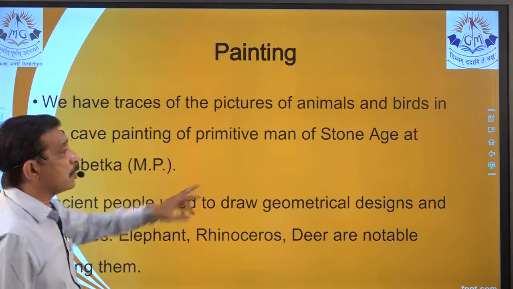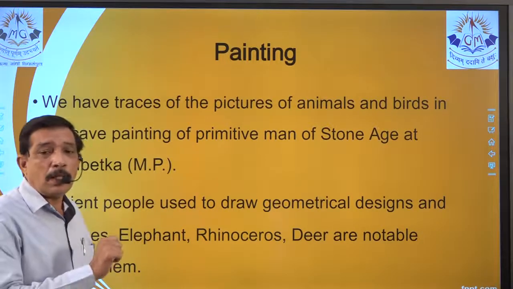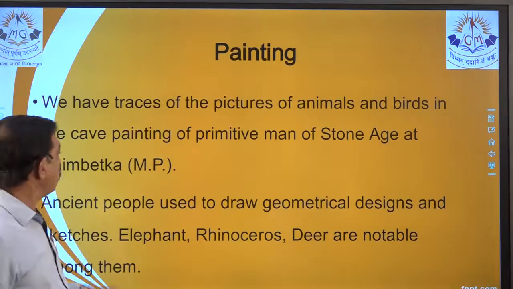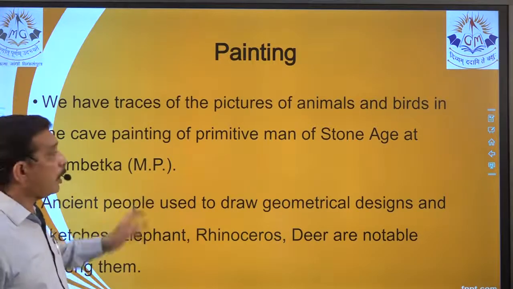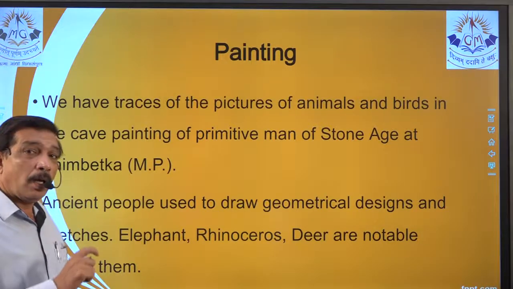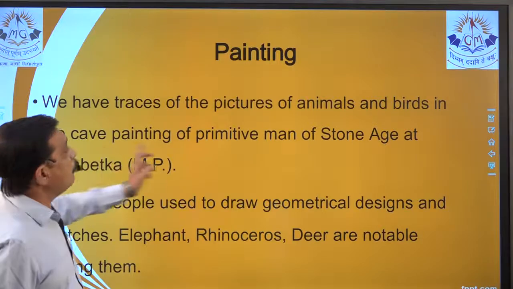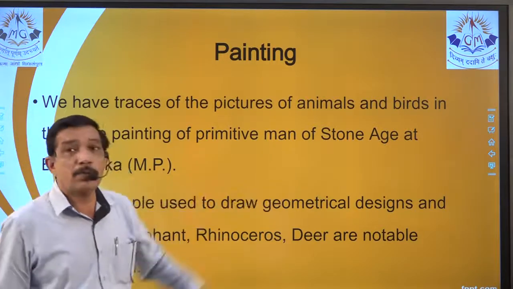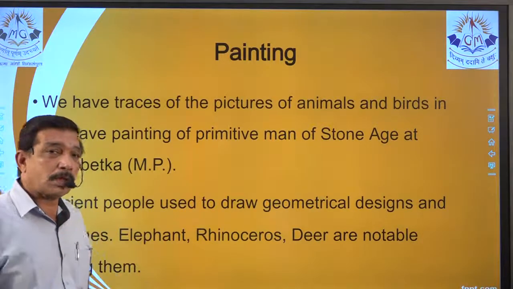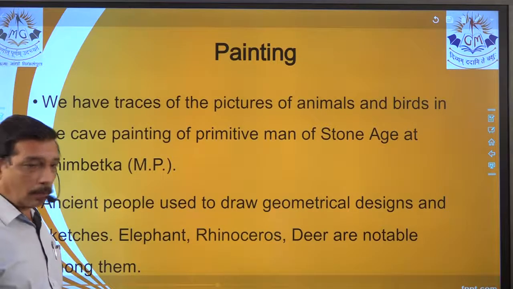Now this is important. Stone Age at Bhimbetka. Cave paintings were found at dash, that is Bhimbetka, right? Or during the Stone Age, the dash over there. Or it can be match the following. It can be MCQ also. Yes, the cave paintings of primitive man of the Stone Age were found at dash. MCQ, 4 options are given, out of that Bhimbetka, MP is the correct one.